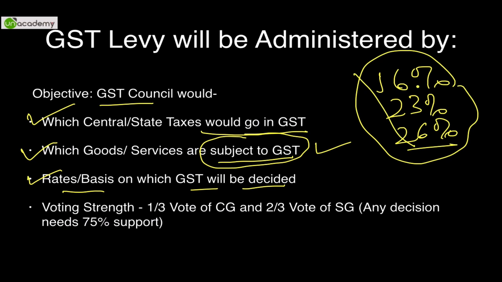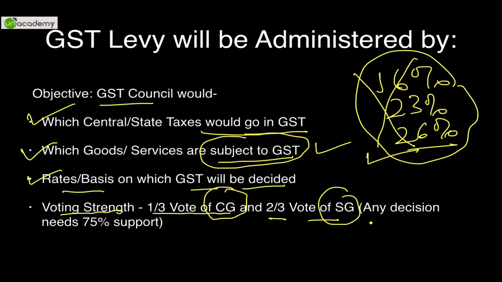There is no single rate that has been given officially by any ministry or any parliamentary committee, so do not go by any rate. This will be decided by the GST Council when the GST is implemented. As we have just seen, in the composition of the GST Council, the voting strength will be divided in this pattern: 1/3 vote of the central government and 2/3 of the state government.